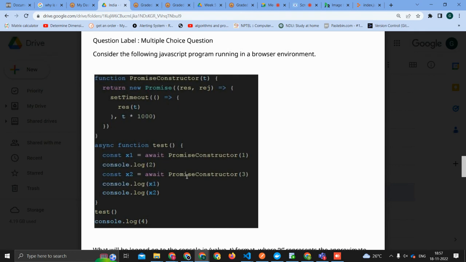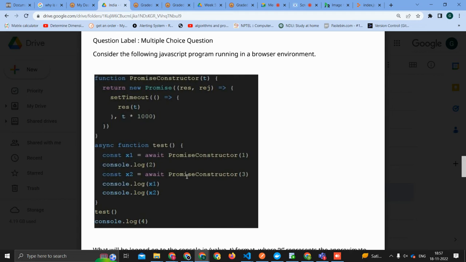Okay, so we have a function promise constructor which returns a promise, with resolve and reject, and setTimeout resolving t into 1000, that is 1 second.